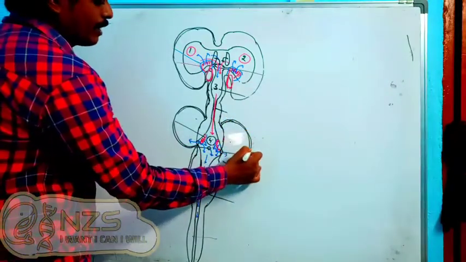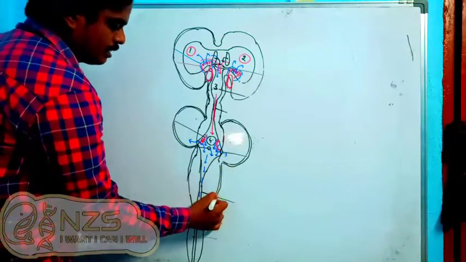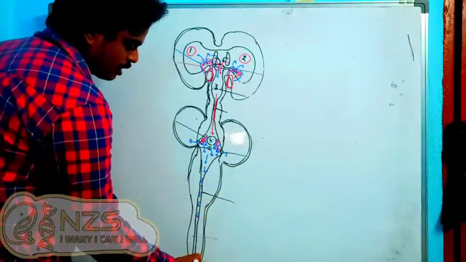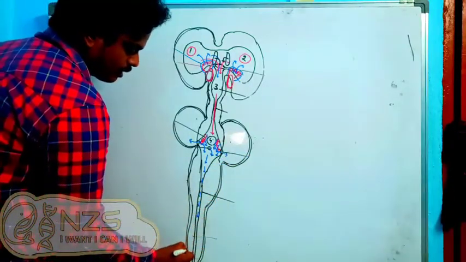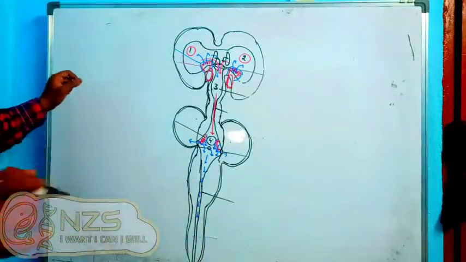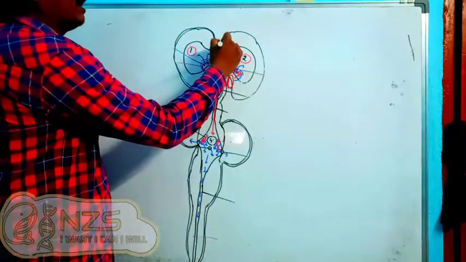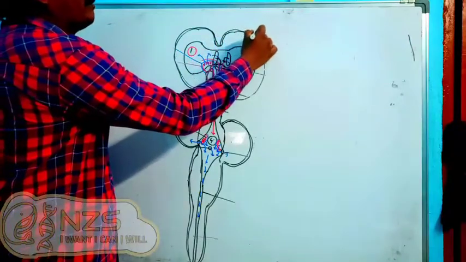So pia mater forms the choroid plexus. That's not the issue here. Now the issue is on this pia mater. On this pia mater, what do we have? We have the subarachnoid space. That is the main point we have to discuss.